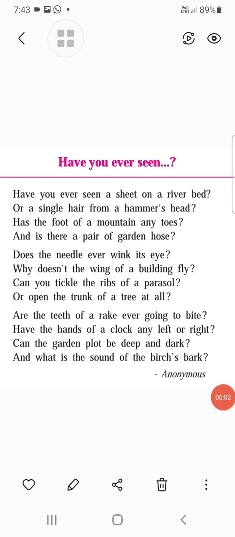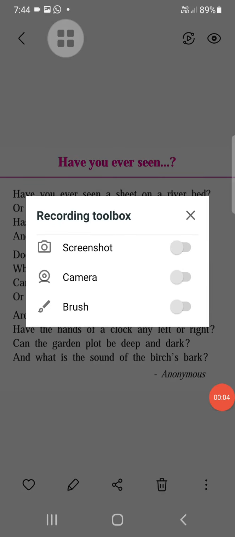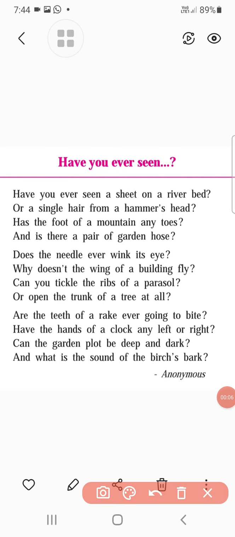Hello, scholars. Today we are going to consider the third topic in your English textbook titled Have You Ever Seen? This is actually a very short poem. It comprises three stanzas, and each stanza contains four lines. The poet, or the composer of this particular poem, is unknown, therefore it is written as anonymous.